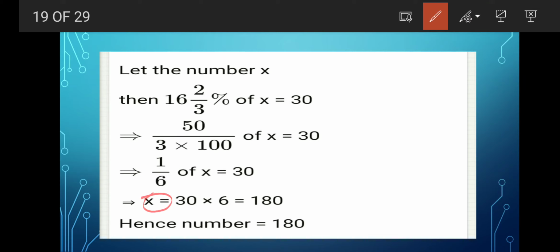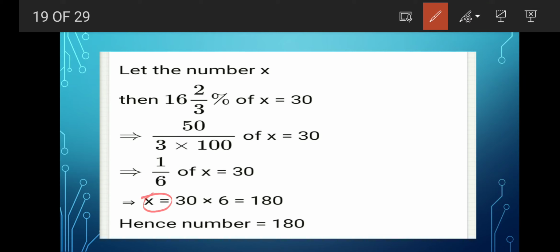Now the next is, the money spent on the repairs of a house was 1% of its value. If the repair cost rupees 5000, find the cost of the house. So here is the process. Let the cost of the house be x. Then the cost of repairs is 1% of x, and in the question it is given as 5000. Means we can write, according to the question, 1% of x is equal to 5000. So you know how to find the value of x, and the value of x will be this. Clear? So rupees 5 lakh.